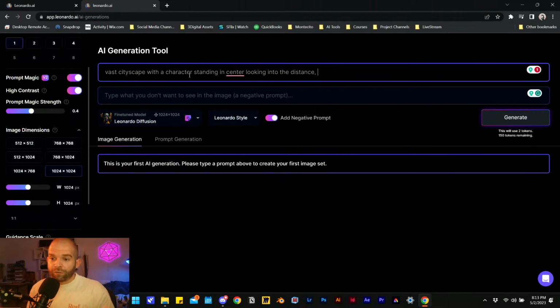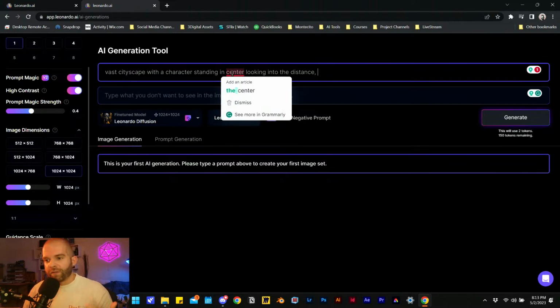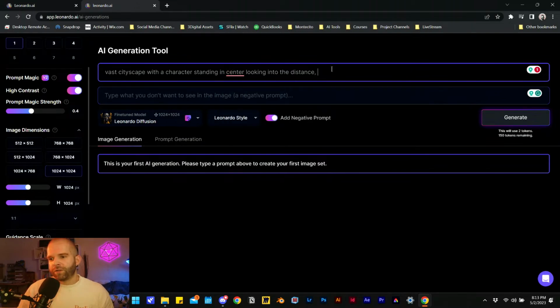So I'm going to use that in this one, and in the future video where I train my own data set, once I get some more mileage on this AI image generator, maybe there's another way to format prompts here. But the way I'm formatting this prompt is how I've grown accustomed to because of Midjourney. So vast cityscape with a character standing in center looking into the distance, and then we'll describe futuristic, cyberpunk, Italian architecture.